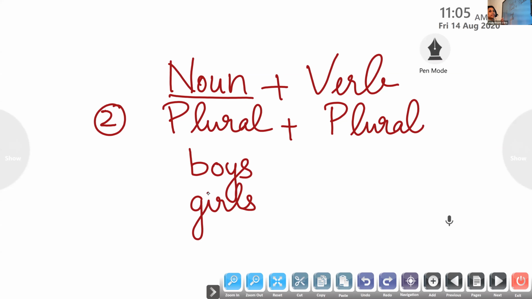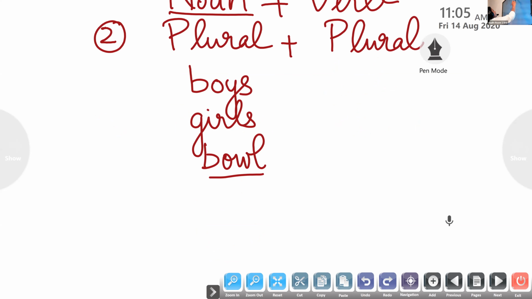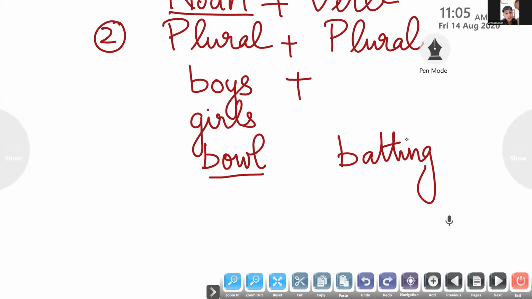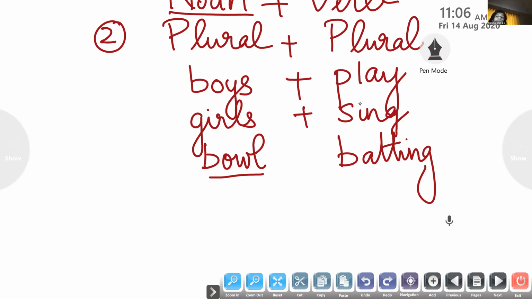Now it is vice versa. As in the last class, I said bat and bowl. Now they are bowling, they are throwing the ball. Now here they have to bat. They are batting. So here they are coming to an agreement. You have S, then why should I have S? So how do I write this? Boys play. Girls dance. Okay, this is the agreement.